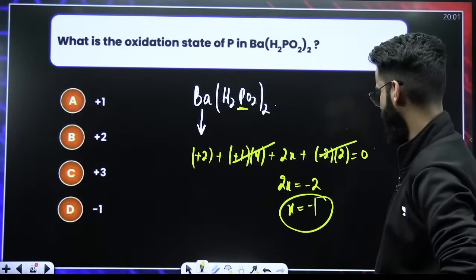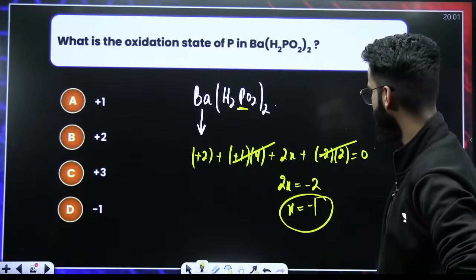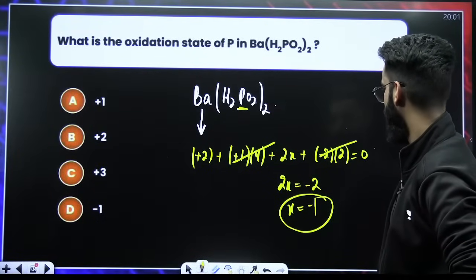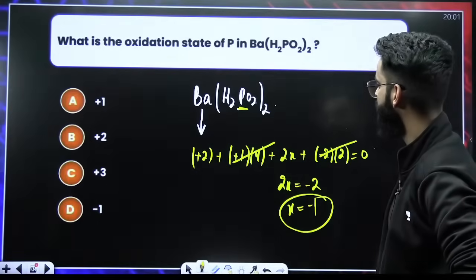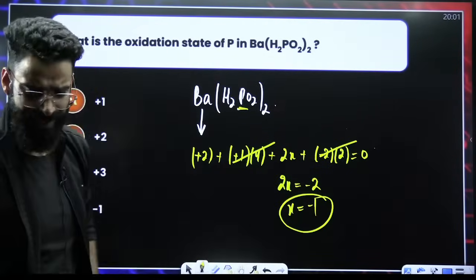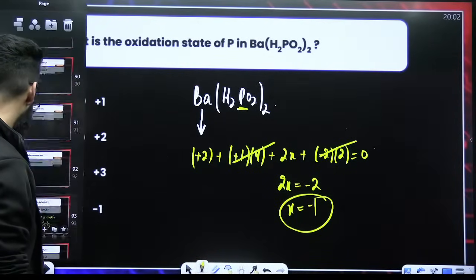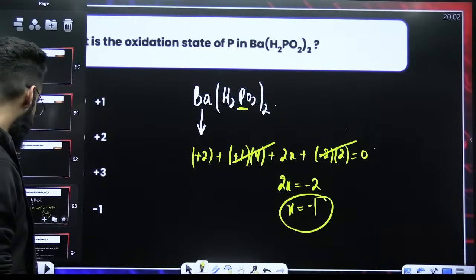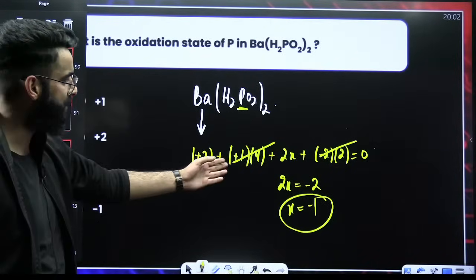Is it -1 or +1? I think I did some calculation mistake. Did I do any calculation mistake here? Or is this the answer? It has to be +1, right? So there is some calculation mistake which I've done over here. You can check it afterwards.